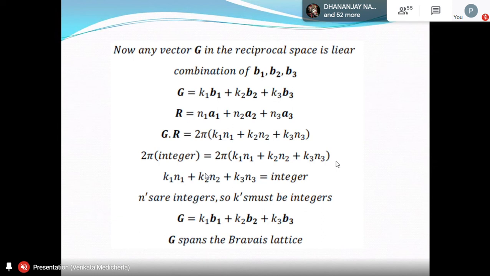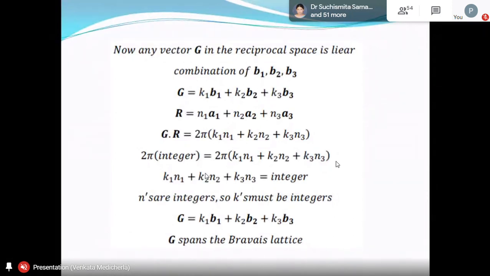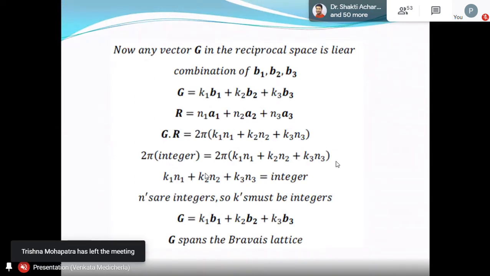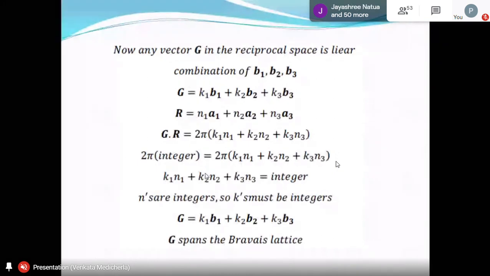Where N1, N2, N3 are integers, that will imply that K1, K2, K3 must be integers. Okay, so now we write G vector as K1 B1 plus K2 B2 plus K3 B3. Suppose we have three non-coplanar vectors B1, B2, B3 and you get vector G as K1 B1 plus K2 B2 plus K3 B3, where K1, K2, K3 are integers. Just now we have proved that G is also a Bravais lattice.